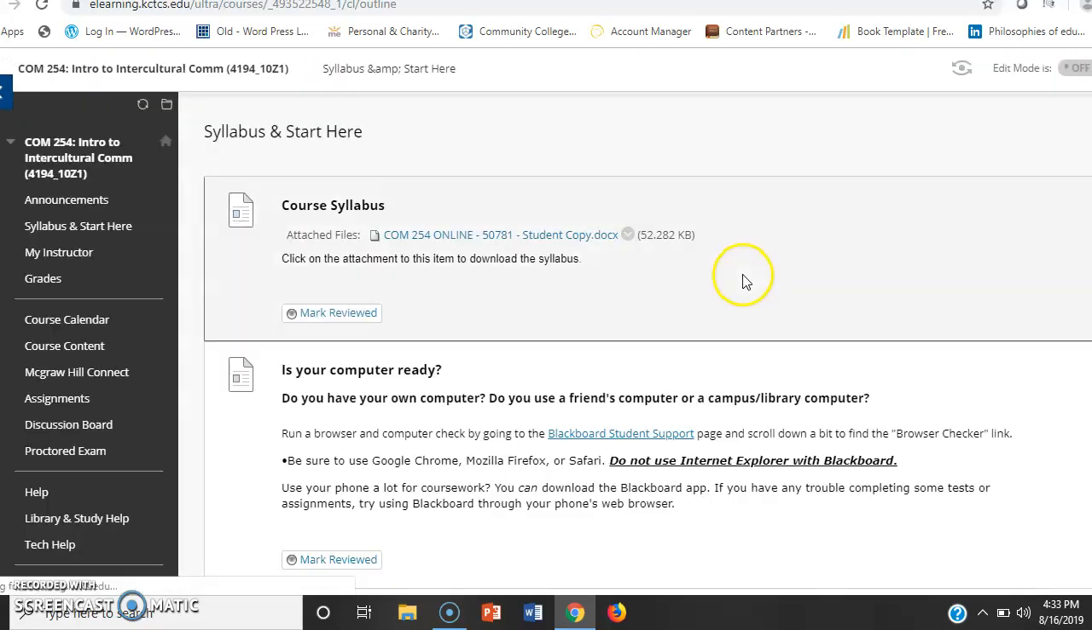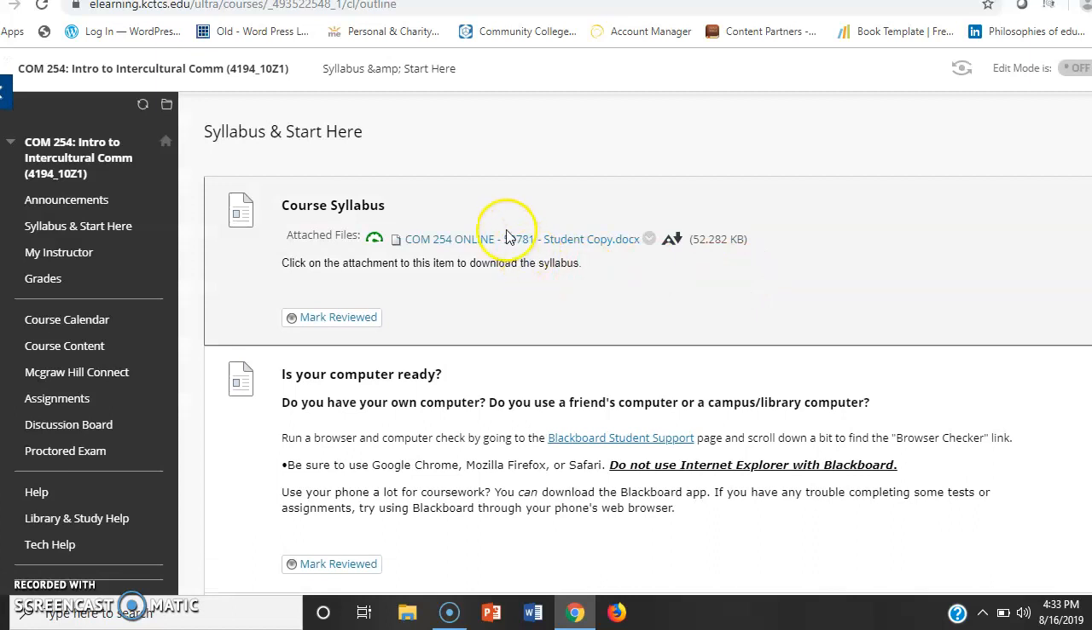Here, after that, you have the syllabus and start here. And so your syllabus is right here. I do suggest that you read thoroughly through it all. This will also be in your syllabus quiz as well. Make sure to go over email etiquette, as well as my late policy, as well as when it comes to any type of policies they have going on with the school when it comes to student conduct, etc. Please ensure to read that thoroughly so you're aware of what I expect in the class.